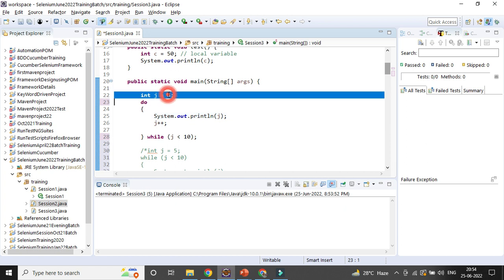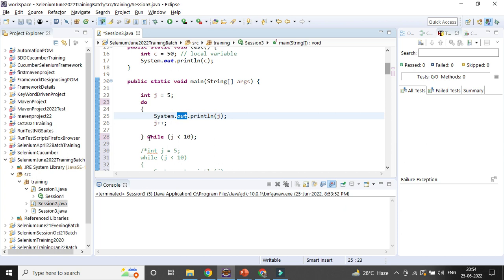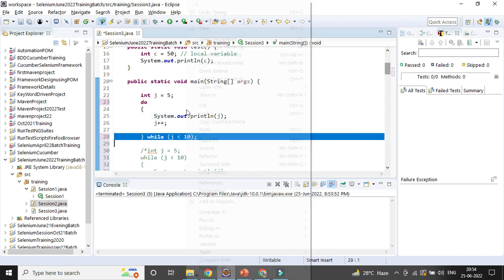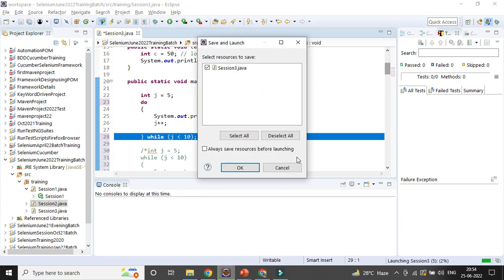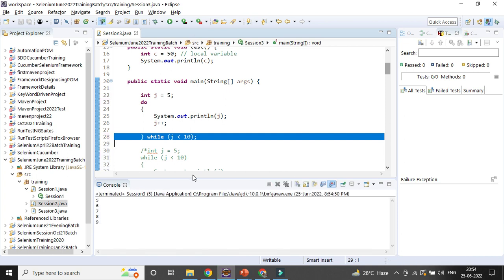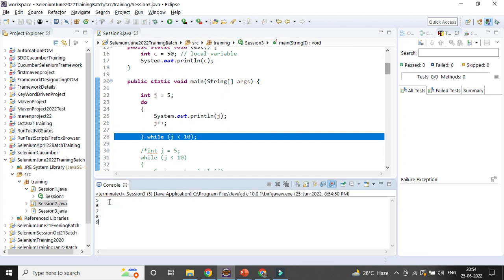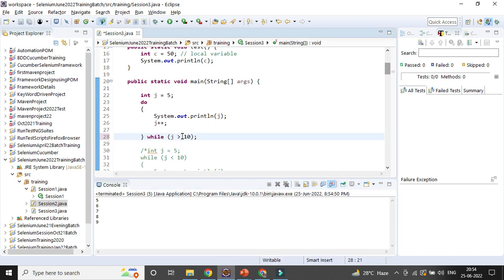So it is starting with 5, then do statement. It does not matter if the condition is matching or not; it will work at least one time. Here the condition is matching, that is fine, it will go for all the iterations. But in case it is not matching, it will still execute one time. You can see 5, 6, 7, 8, 9 is coming. Now let's change the condition to greater than. Here the condition is not matching: starting at 5, but the value should be greater than 10, right? So let's try to run it.